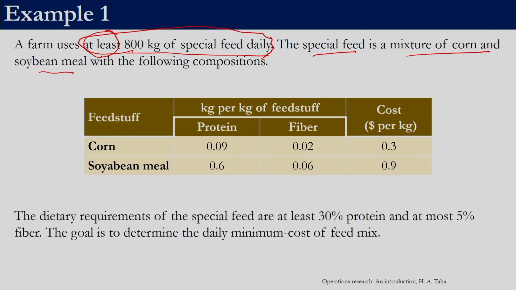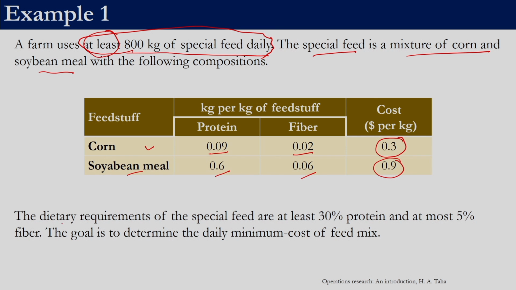800 is required. Every kg of corn that we take will have 0.09 kg of protein and 0.02 kgs of fiber. Similarly, for every kg of soya bean meal we take, we will have 0.6 kgs of protein and 0.06 kgs of fiber. The cost of corn is $0.3 per kg and the cost of soya bean meal is $0.9 per kg. So, we need to come up with at least 800 kg. For example, since corn is cheaper, we could say all the 800 kg is nothing but corn, but there are constraints.